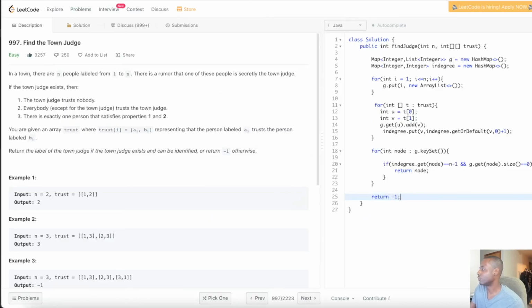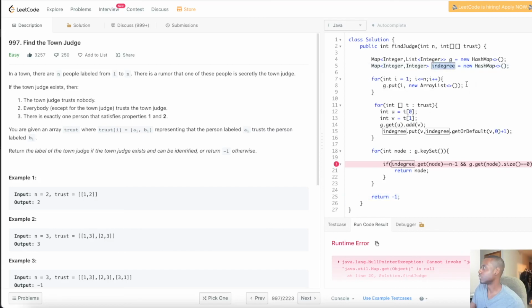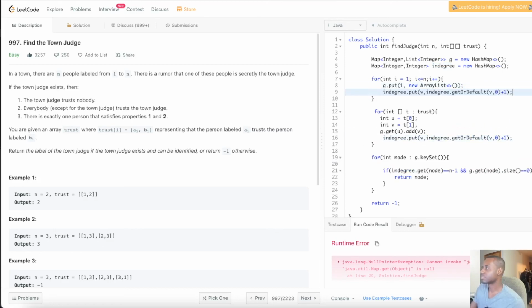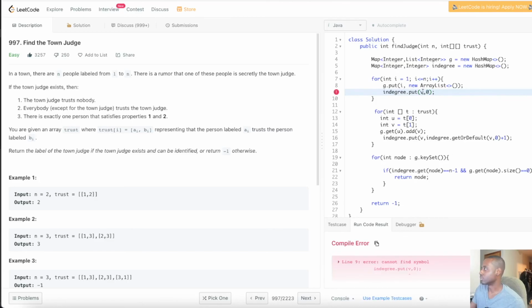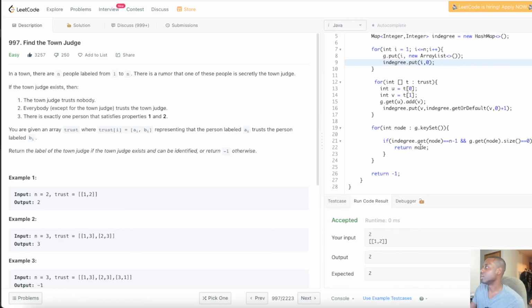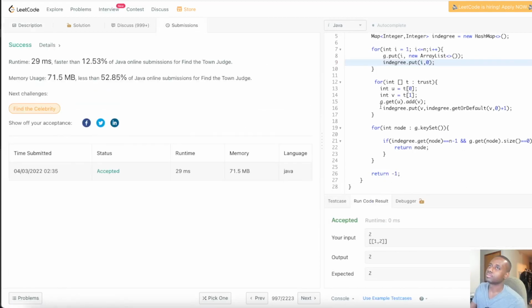Let's see if we're in good shape. It seems like we're good. Let me see. I forgot one thing. I'm tripping. Make sure that right there, guys, very important, I meant to put i. All right, seems like we're in good shape, guys. Let's quickly press submit. Perfect, guys. It seems like we passed all the test cases.